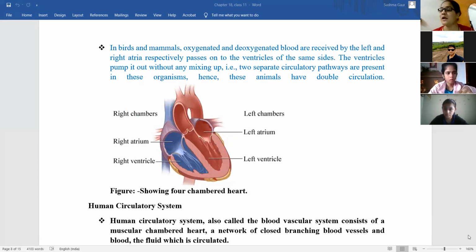So oxygenated blood need not be oxygenated again because it is already oxygenated, so it will enter into the body, and deoxygenated blood will become oxygenated in the lungs, and then again it is released into the body. फिर उसमें से जो deoxygenated blood again will be formed, then it will enter into the lungs again, और heart में ऐसा circulation रहता होगा उनका.